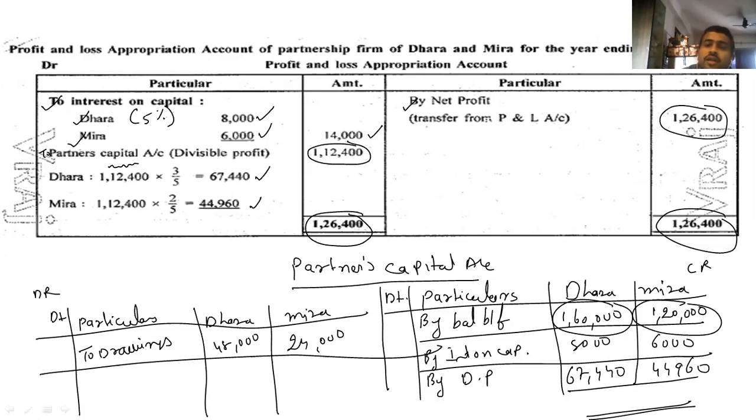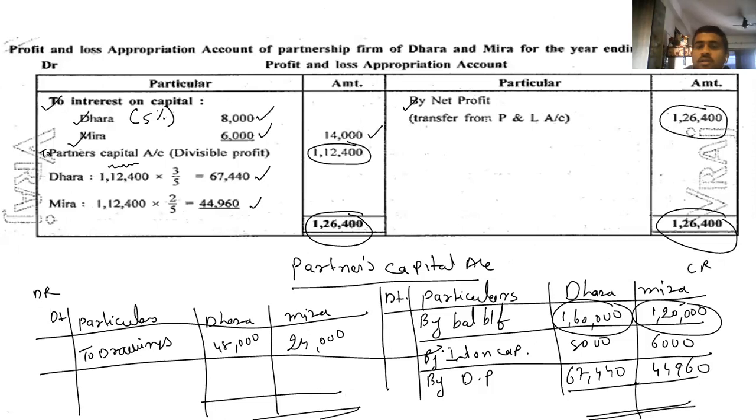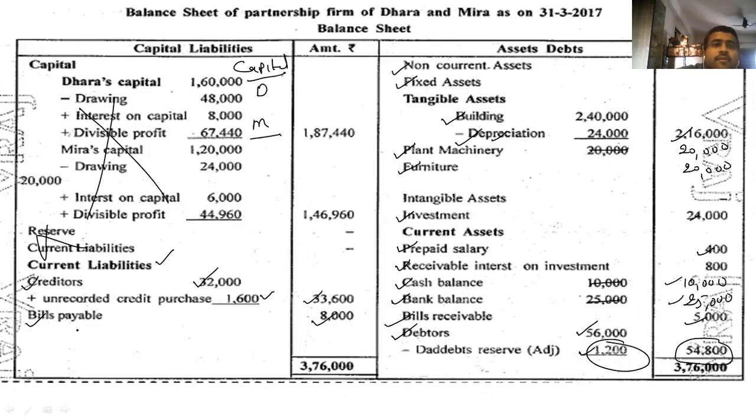Come on, get fast. So your addition should come. Make the total 1,60,000 plus 8 plus 67,400. Divisible profit also that we have to deduct.